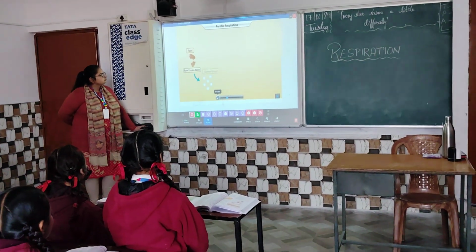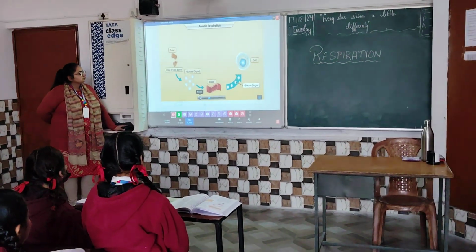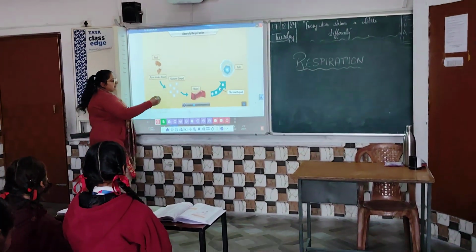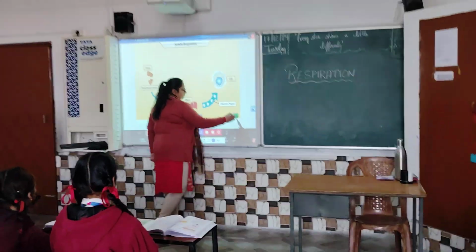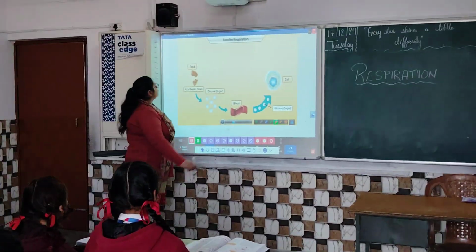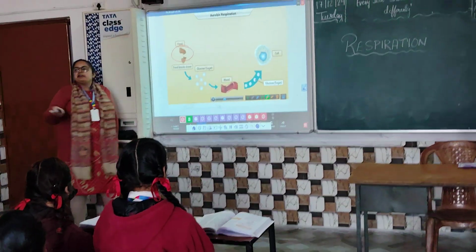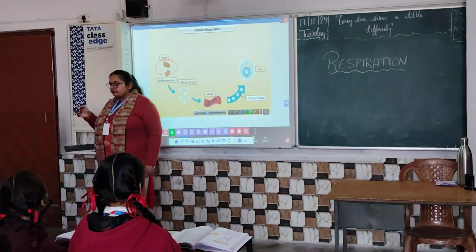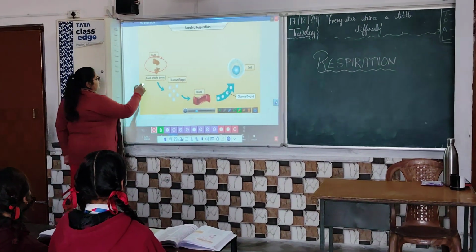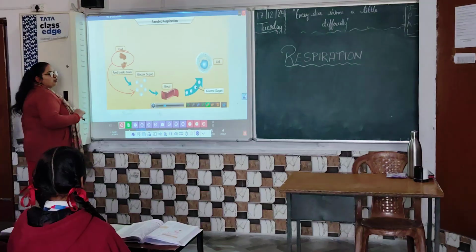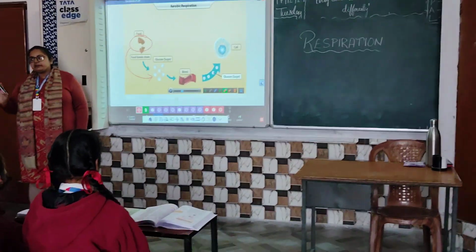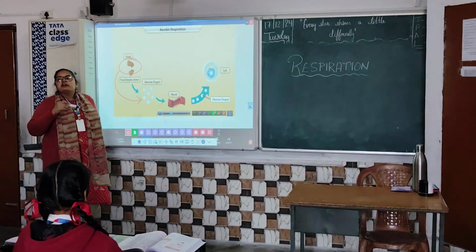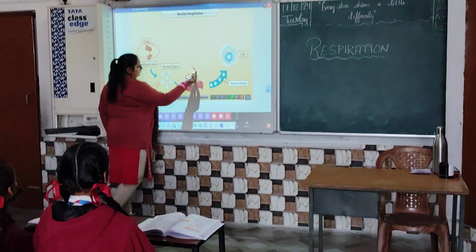This glucose is transported in the blood to the cells where it is needed. So you can see here, these are the food particles. Whenever we eat small bites, they pass through our digestive tract and finally get broken down to produce glucose. Glucose is a form of sugar. You already know that, we have studied it earlier. So this glucose further moves into the blood.